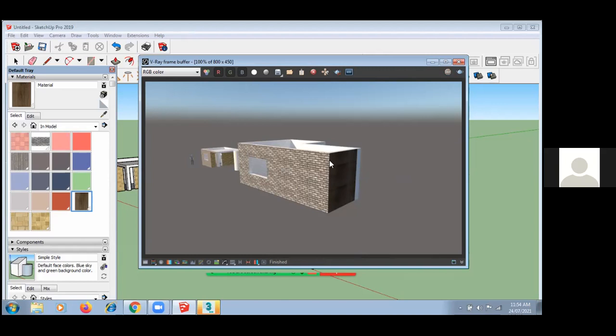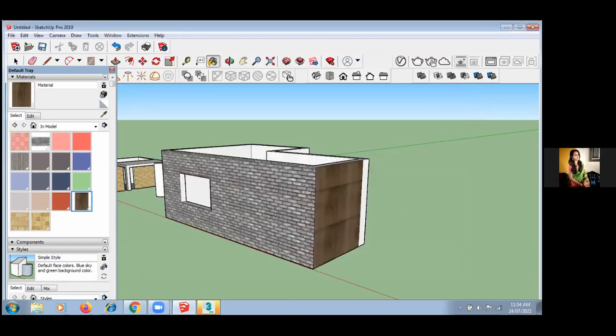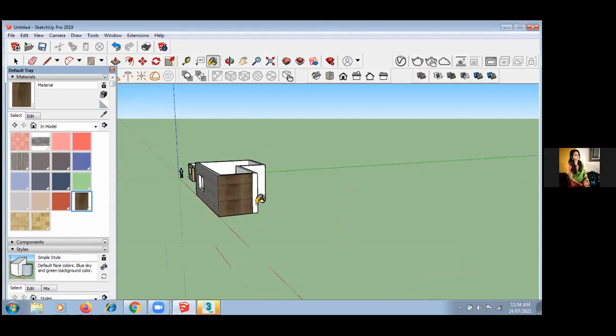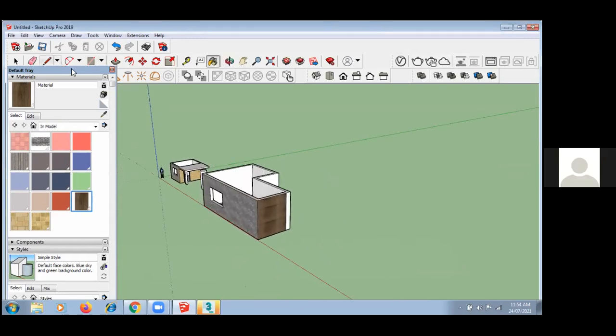Okay. So clear, what is the basic difference between normal things and render output? Here you have natural lights as well as the final outcome.